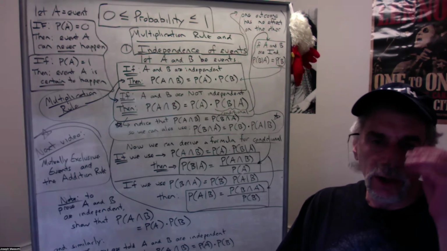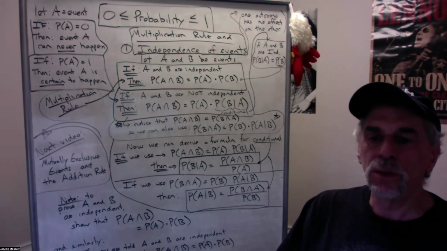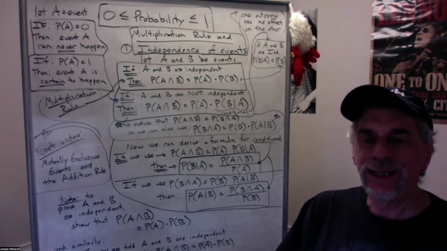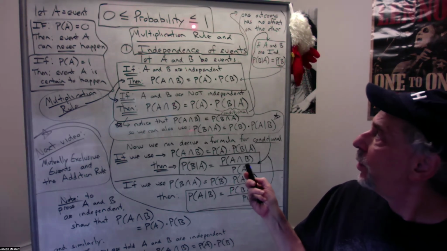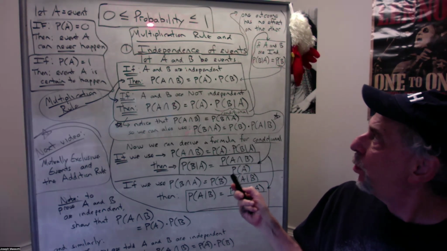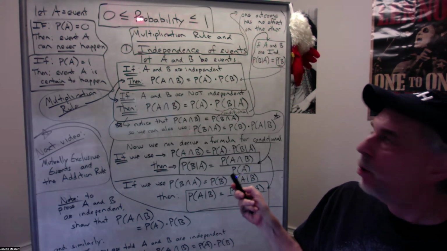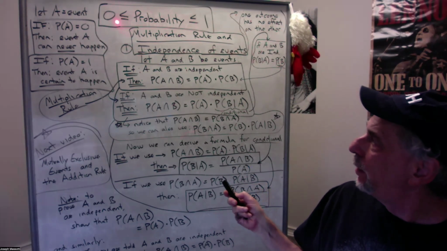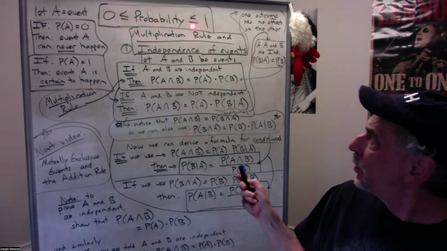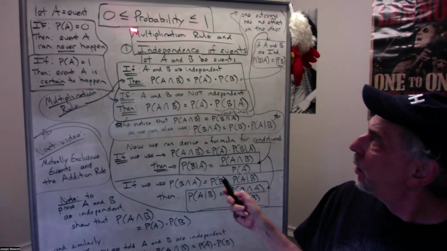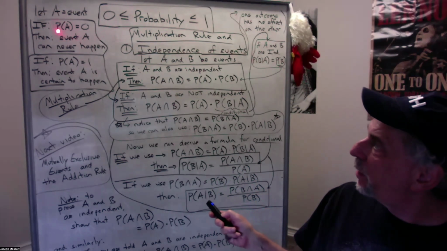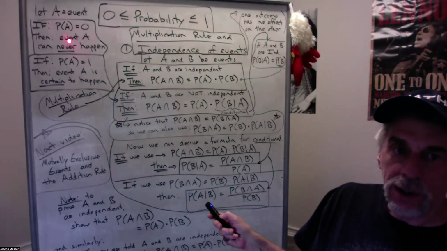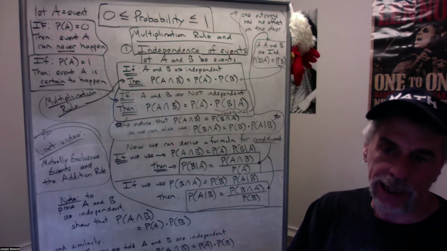All right, we're going to do a little video here on the idea of the multiplication rule and independence of events. So let's recall, remember we said probability is always a value between 0 and 1, including 0 and including 1. I'm not sure if I mentioned that before, but we want to notice that a probability of 0, if you're told the probability of event A is 0, that means event A can never happen. It's never, ever going to happen.